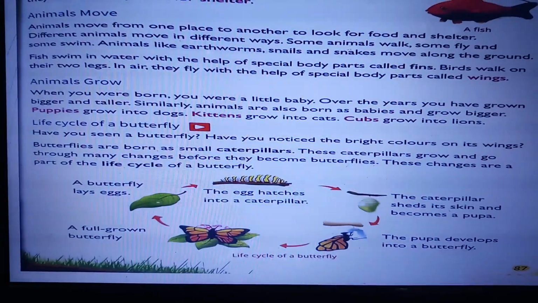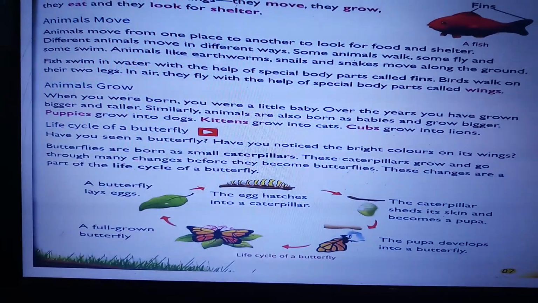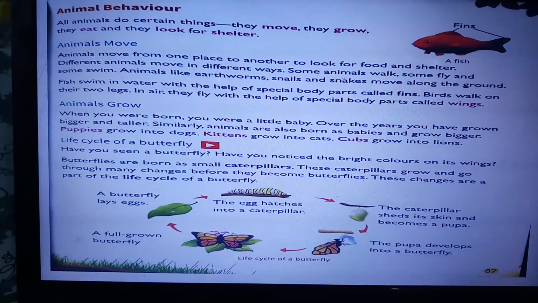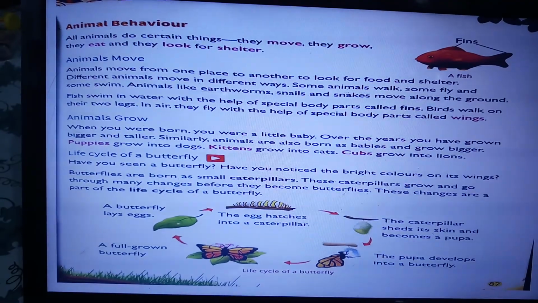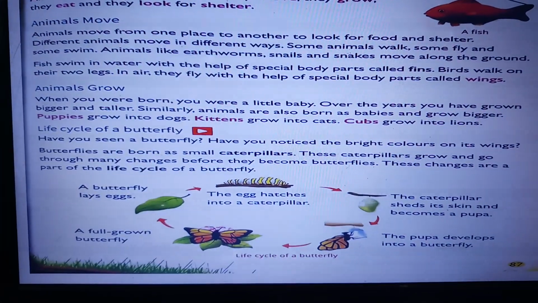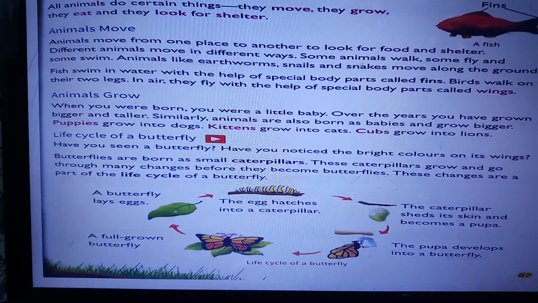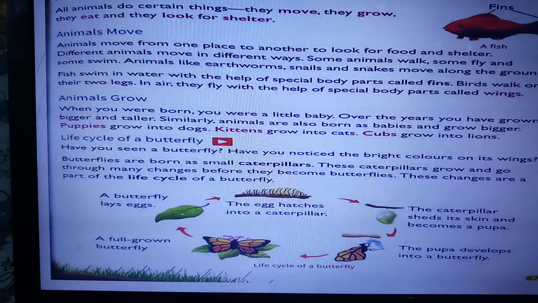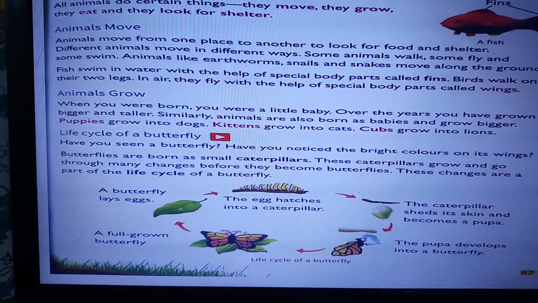So, butterflies are born as what? Caterpillars. The caterpillars grow and go through many changes before they become a butterfly. These changes are known as the life cycle of the butterfly, isn't it? Is it clear to you?